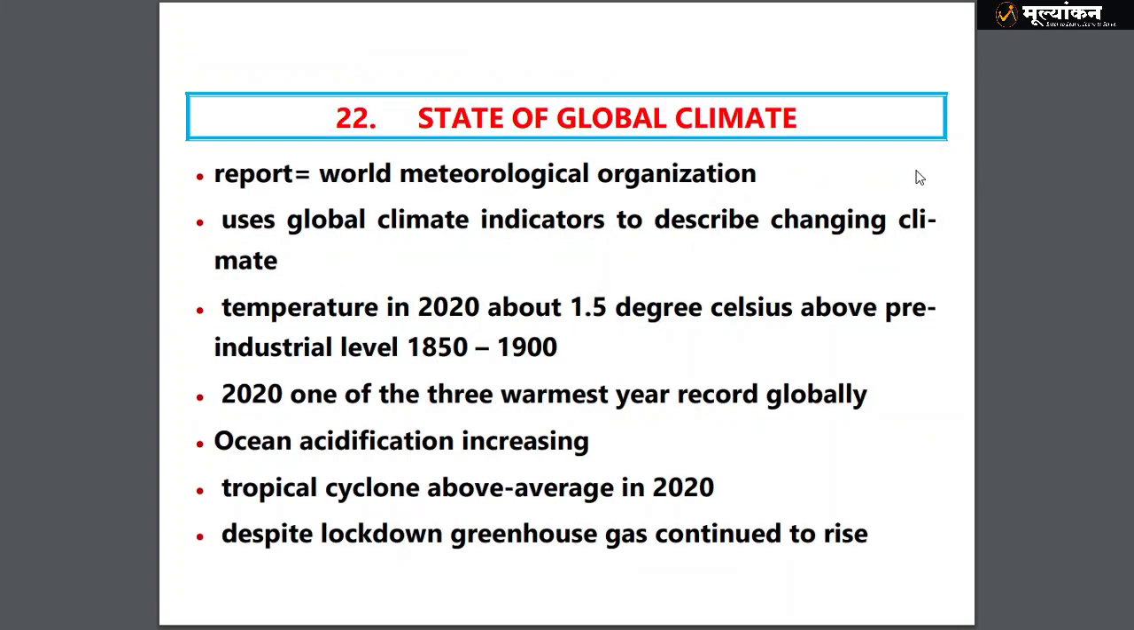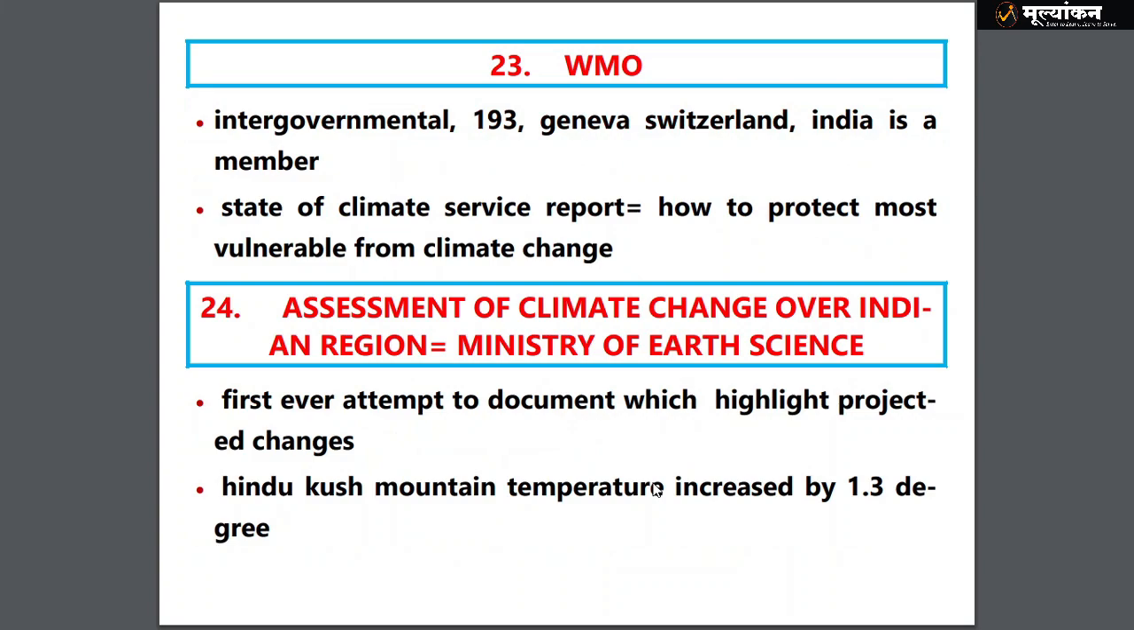So continuing our discussion, then we have the State of the Global Climate report released by the WMO, which uses global climate indicators to describe the changing climate. Temperature in 2020 was declared around 1.5 degrees Celsius above the pre-industrial level, taken from 1850 to 1900. 2020 is one of the three warmest years that have been declared. Not so important. Tropical cyclones and extreme weather events have increased.